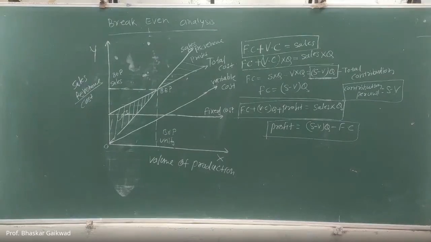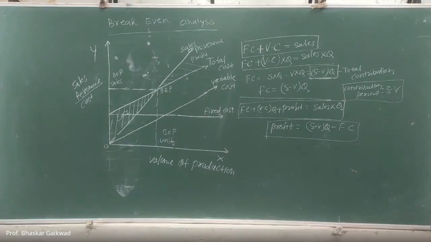So this is about the contributions. Then the next thing is total contributions in terms of the fixed cost.